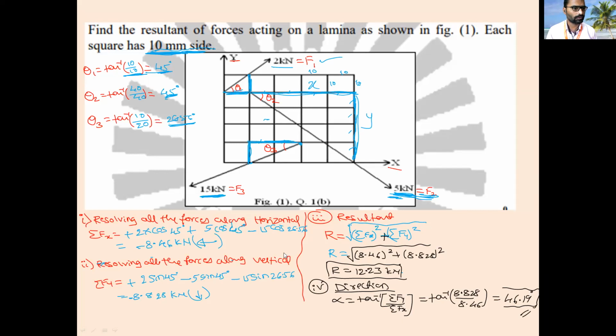Number 3 absent. 4, 5, 6 absent. 16 absent. 22. 31. 35. 43. 53. 59.